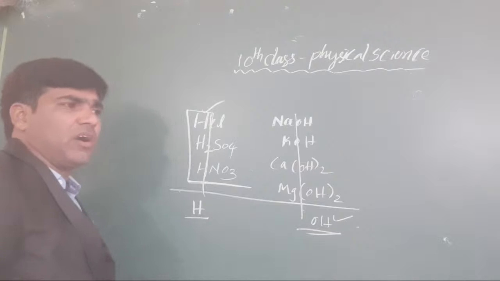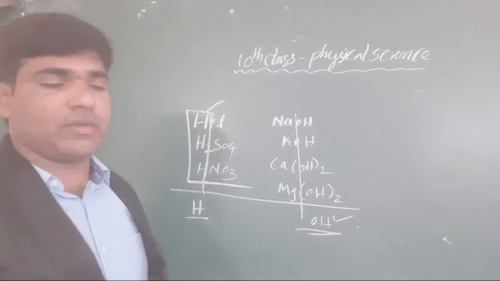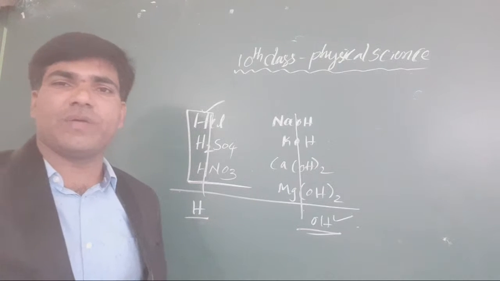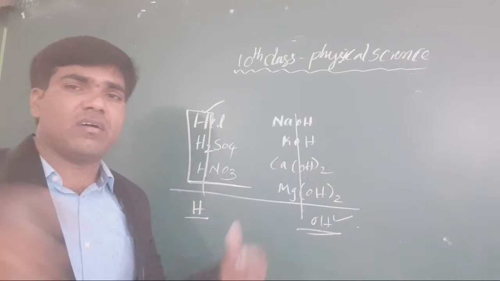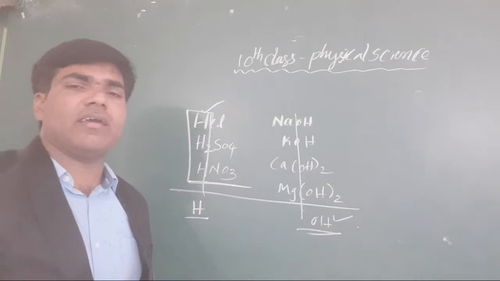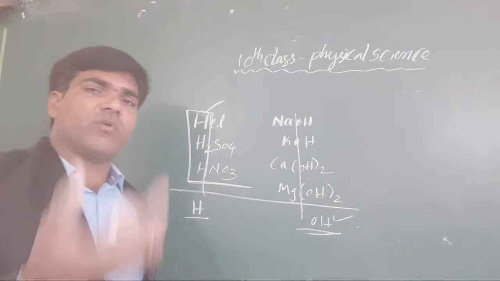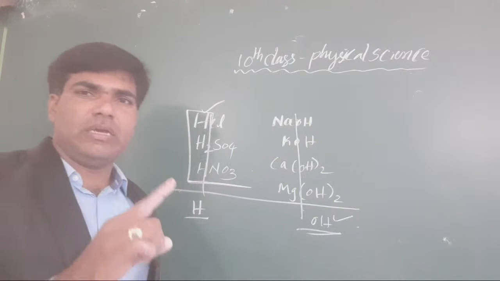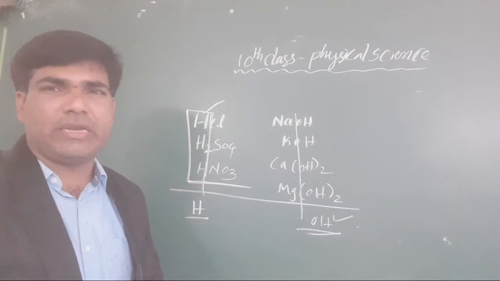That is what we have to prove by one experiment. Then how to prove it? You know very well that hydrogen is common, or hydrogen is in the form of an ion. Every chemical compound is like an ion. Once it is formed as an ion, only afterwards is the sharing of electrons possible. At that time only it becomes a chemical compound. In the 9th class we already completed this.